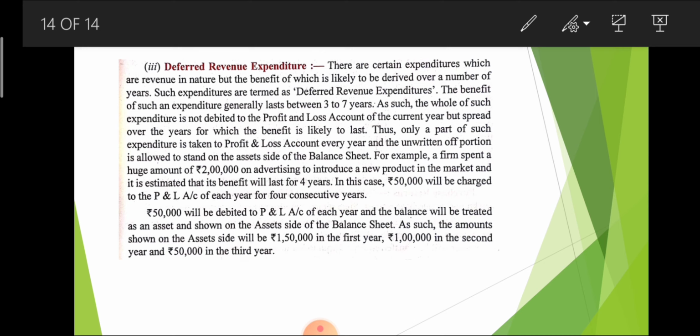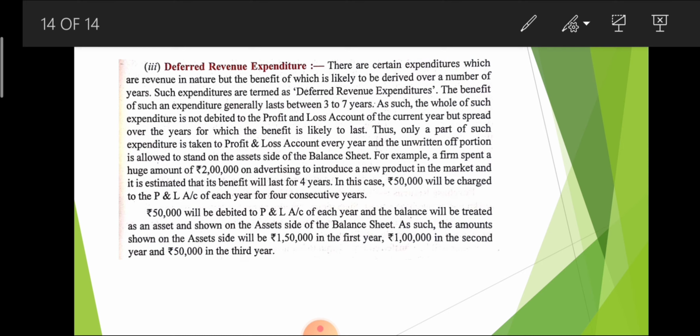And the remaining 1,50,000 is the expenditure of the future, not the present expenditure. So that 50,000 is considered as deferred revenue expenditure, and the remaining is fictitious assets. So in this concept, mainly two concepts are given: deferred revenue expenditure and fictitious assets.